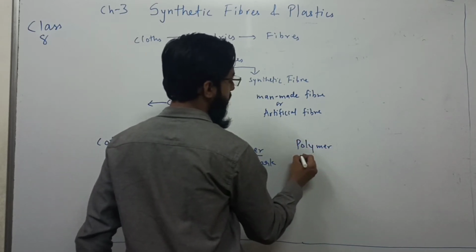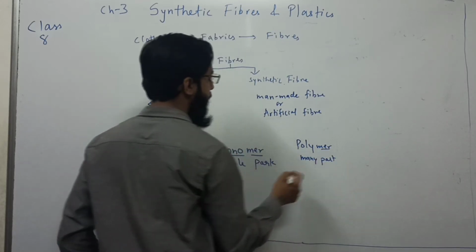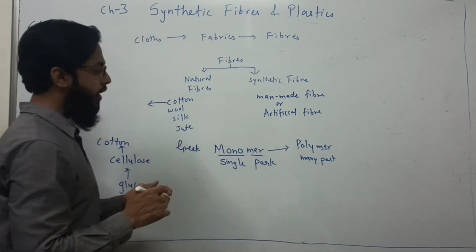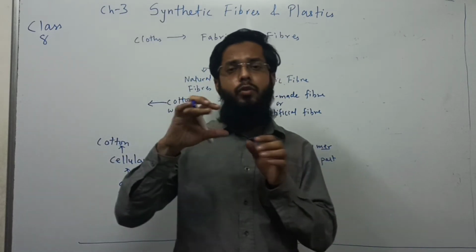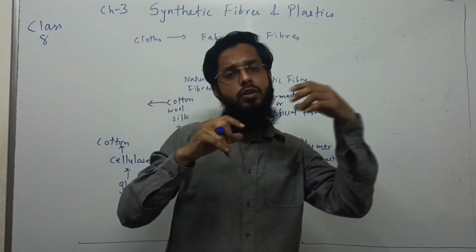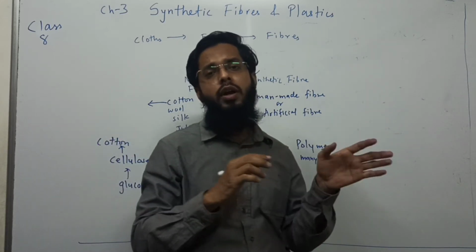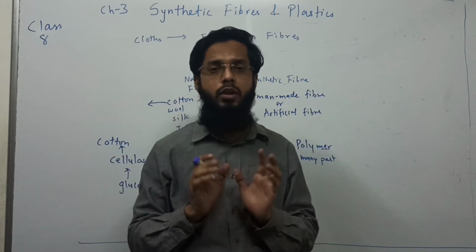So poly means many, mer means part, many parts. So when many monomers join together, they form polymer. This is the basic understanding. Like bricks, one brick joined with other bricks, then 3, 4, 5, and so many bricks joined together forming a wall, and so many walls forming a room, and so many rooms forming a building. Are you getting the point?